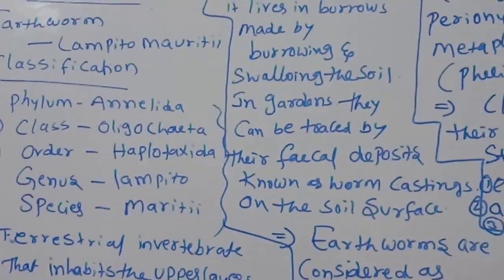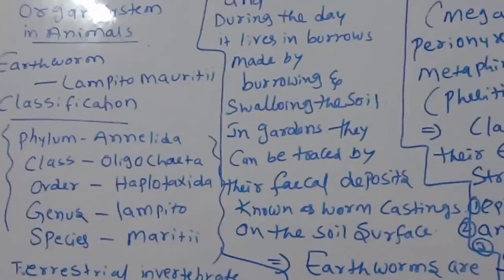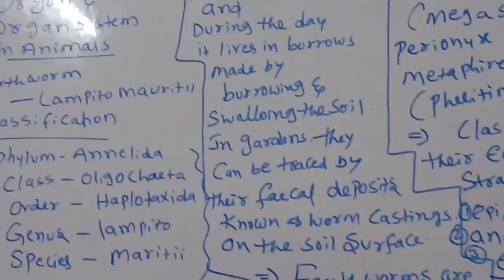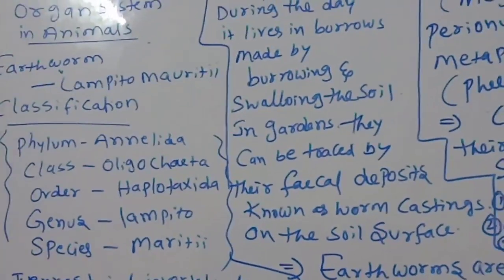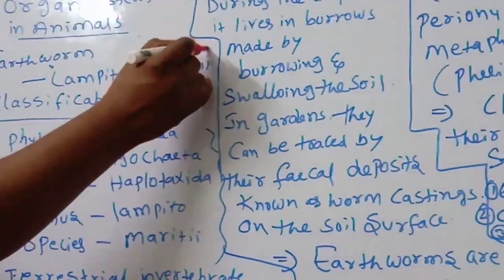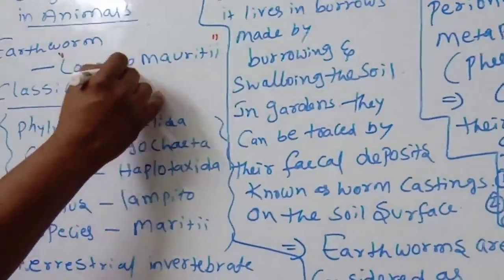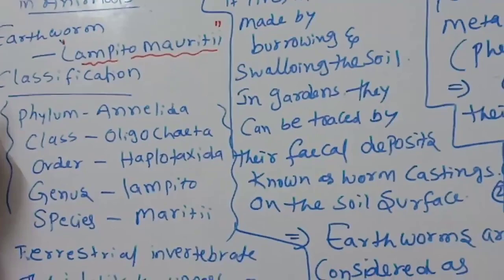We are discussing about earthworm. The earthworm scientific name is Lampito mauritii.